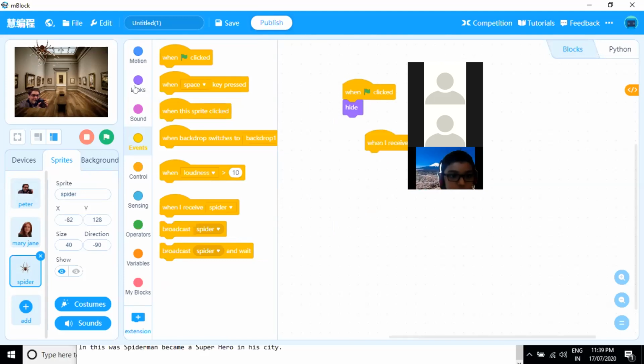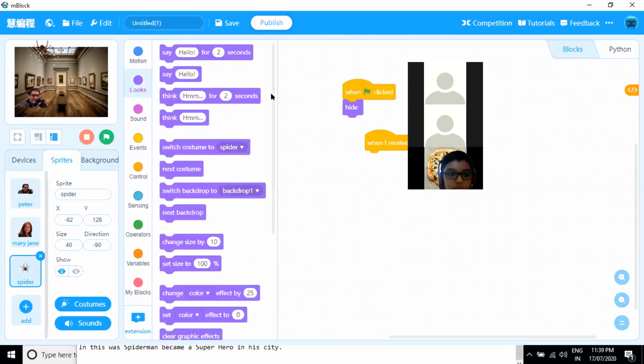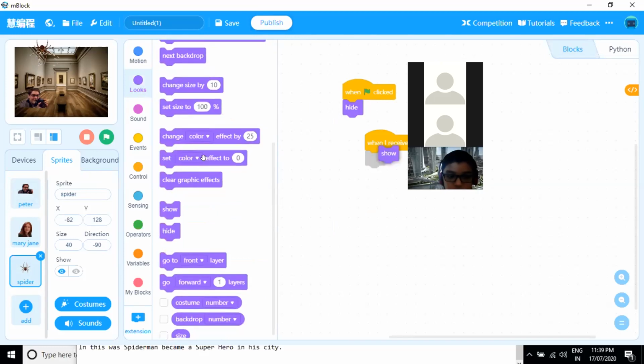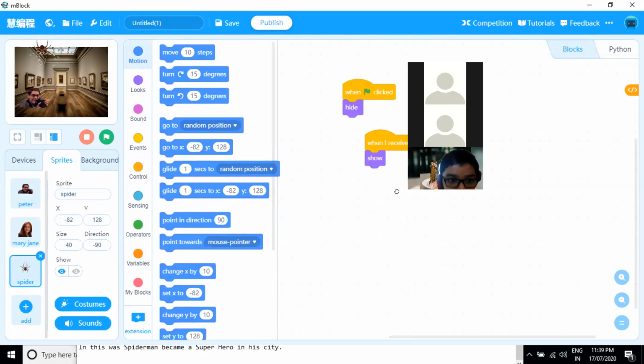So whenever he receives the message spider, he will show and go to this position wherever he is right now, and then he has to glide, he has to walk towards the finger of Peter Parker. So we'll see what that position is. It has to come gliding towards this position, to the fingers of Peter Parker.